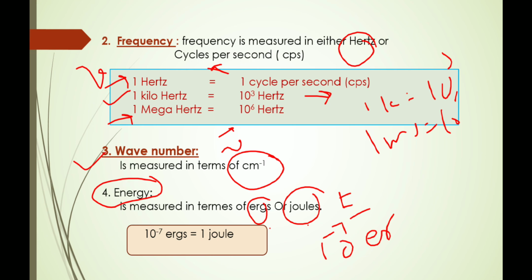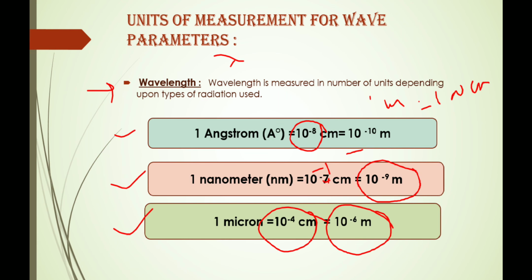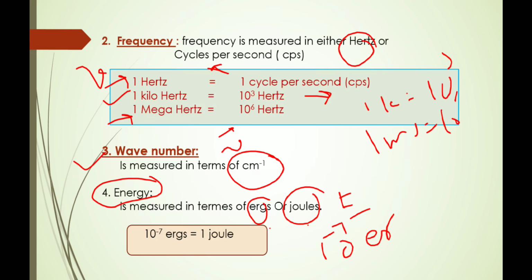So these are the units for wave parameters: for wavelength, angstrom, nanometer, micron. For frequency we use hertz. For wave number we use centimeter inverse, and for energy we use ergs and joule units.